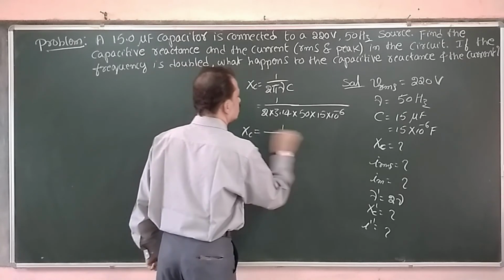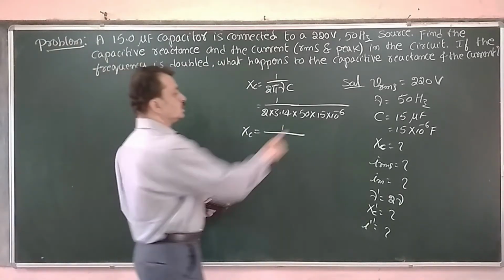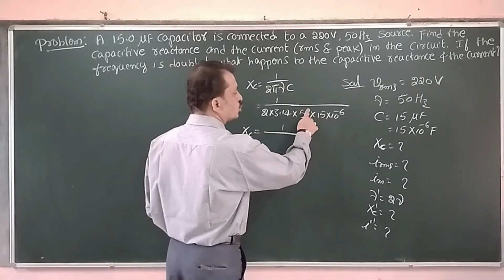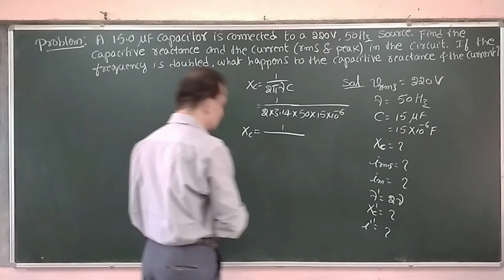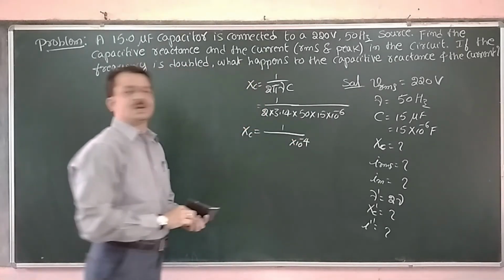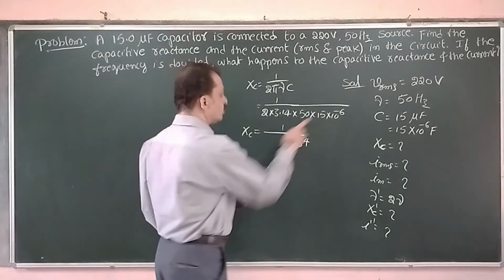Therefore, XC is equal to 1 upon, using the calculator, 50 into 2 becomes 100. 10 raised to 2 and 10 raised to -6, therefore I will get 10 raised to -4 in the denominator. The rest of the thing I am multiplying, 3.14 into 15.